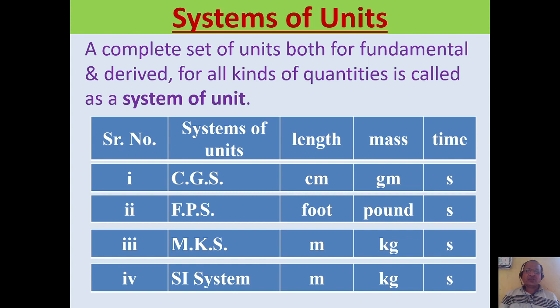And nowadays we are using SI system, in which length is measured in meter, mass is measured in kilogram, time is measured in second. From the table it is clear that SI system is based on MKS system. Both the systems of unit have the same units for length, mass as well as time. Again one more important conclusion from this table is that the unit of time, that is second, is common in all the systems of units. So there are various systems of units, but we are using the SI system of units here.